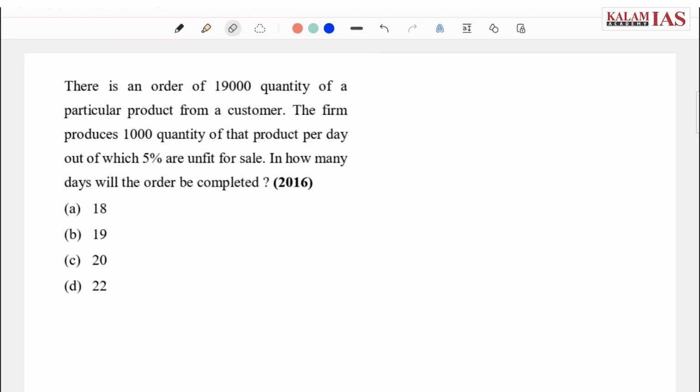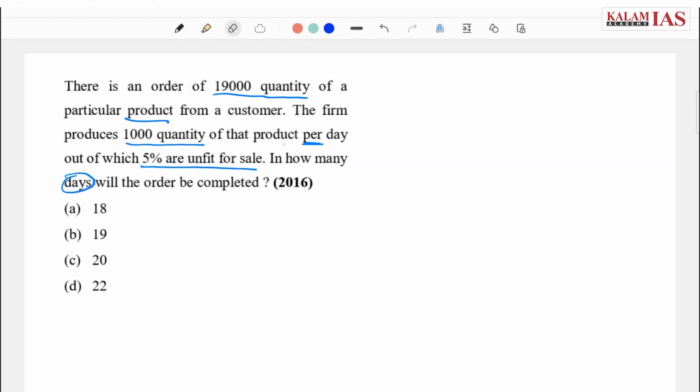I hope everyone has read the question. In the question it is given that there is an order of 19,000 quantity of a particular product from a customer. The firm produces 1,000 quantity of that product per day, out of which 5% are unfit for sale. In how many days will the order be completed?